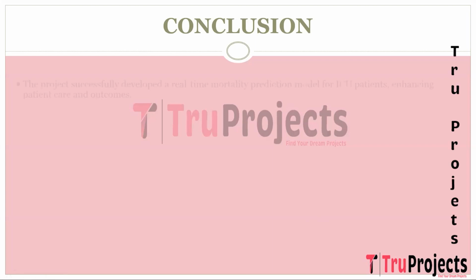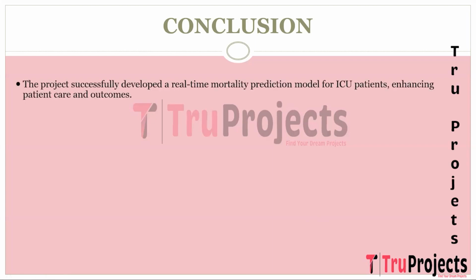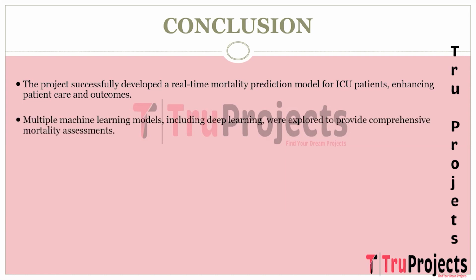Conclusion of the project. The project successfully developed and implemented a predictive model for continuous mortality assessment in the intensive care unit. This model provides real-time risk predictions which can significantly improve patient care and outcomes. The project explored a variety of machine learning techniques including logistic regression, random forest, XGBoost, and deep learning models like RNN and LSTM. The diversity of models ensured a comprehensive approach to mortality prediction.